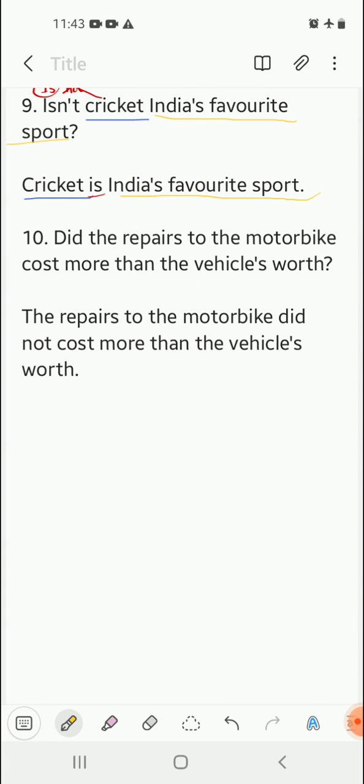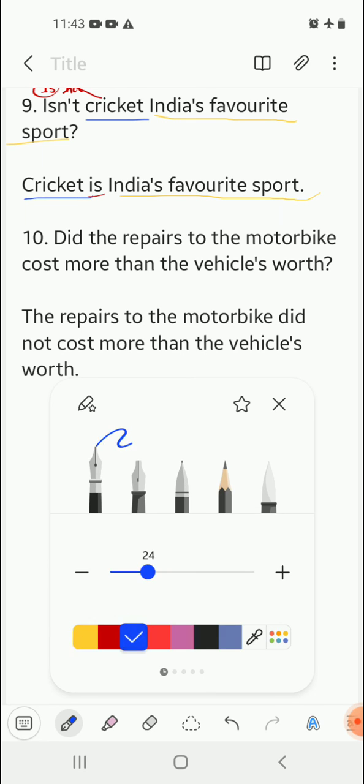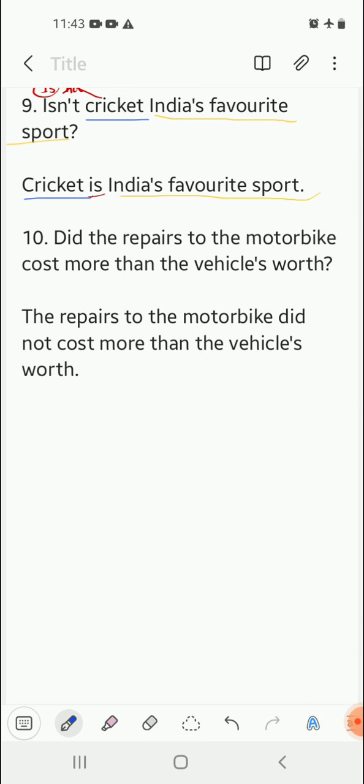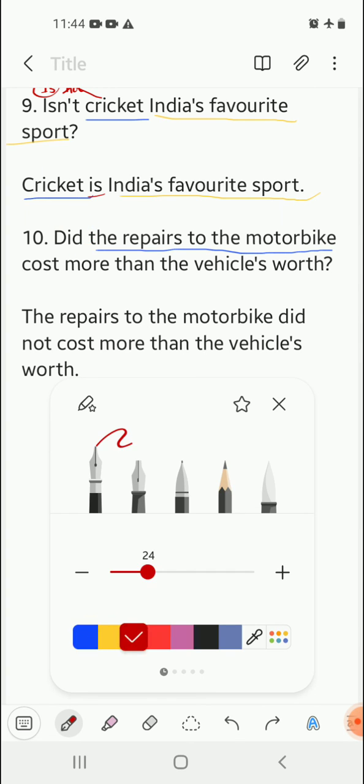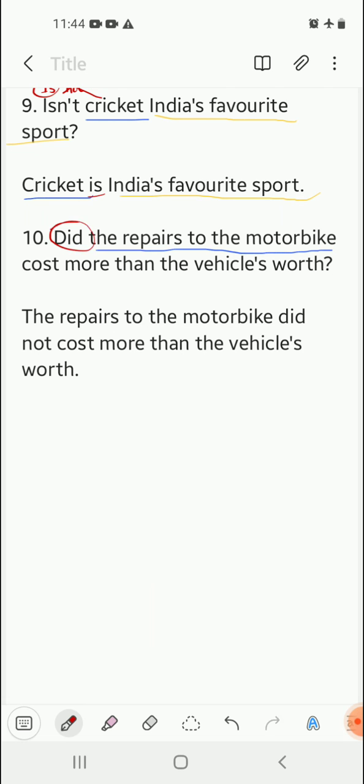Next, moving on, number 10. Again, did the repairs to the motorbike cost more than the vehicle's worth? So, the sentence has got a subject, that is the repairs to the motorbike. That is the subject. And the question begins with did. It has not got any not in the sentence, which means it's a positive question. So we have to make its negative assertive sentence.